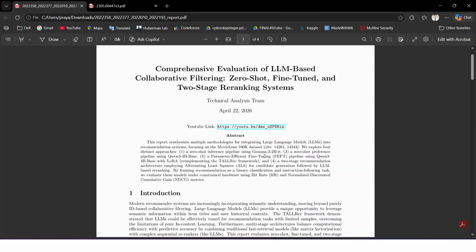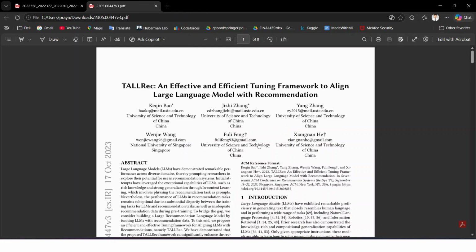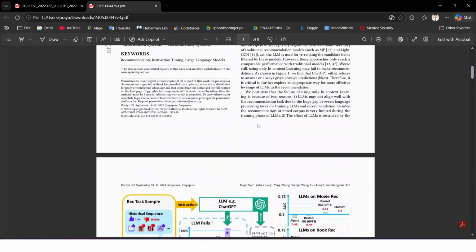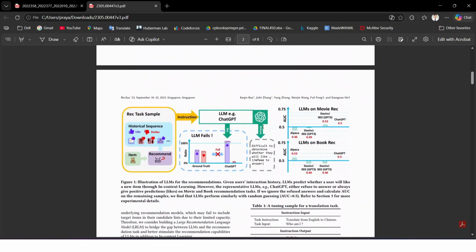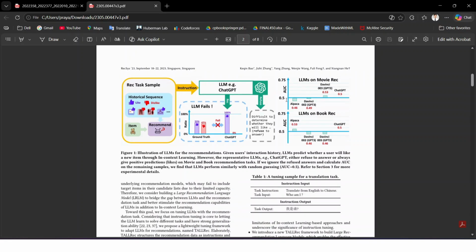For our approach, we were heavily inspired by a recent paper named TALLRec, an effective and efficient tuning framework to align large language models with recommendation. The authors identified that standard LLMs often perform no better than random guessing on recommendation tasks due to the massive gap between the language tasks they were pre-trained on and the specific recommendation objectives, which can be understood by the AUC score here, given around 0.5 for both cases in movie rec as well as book rec.